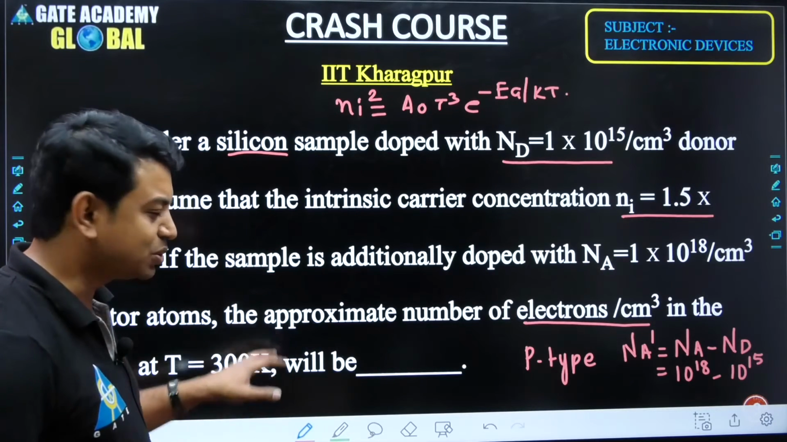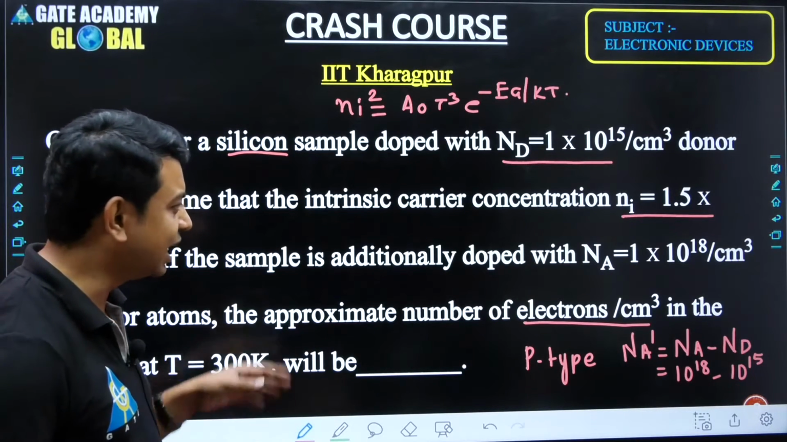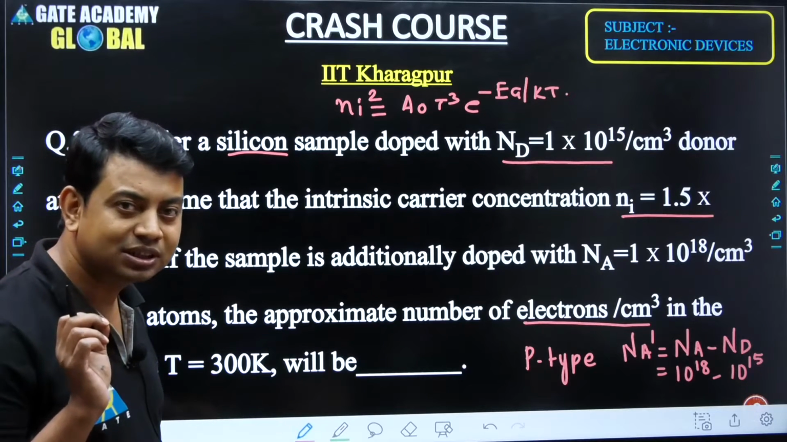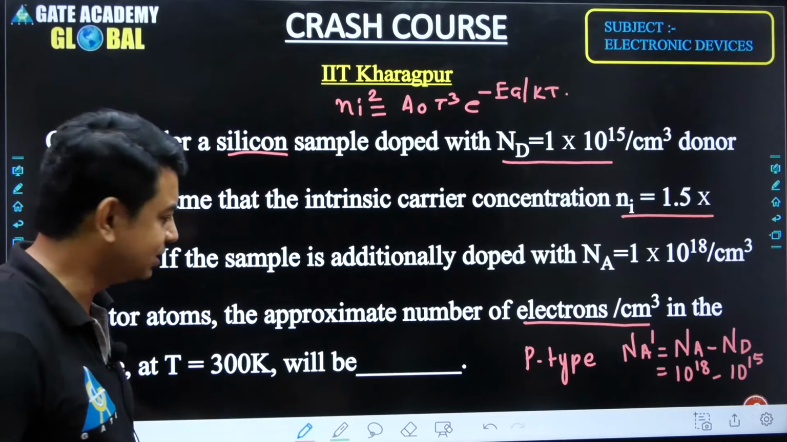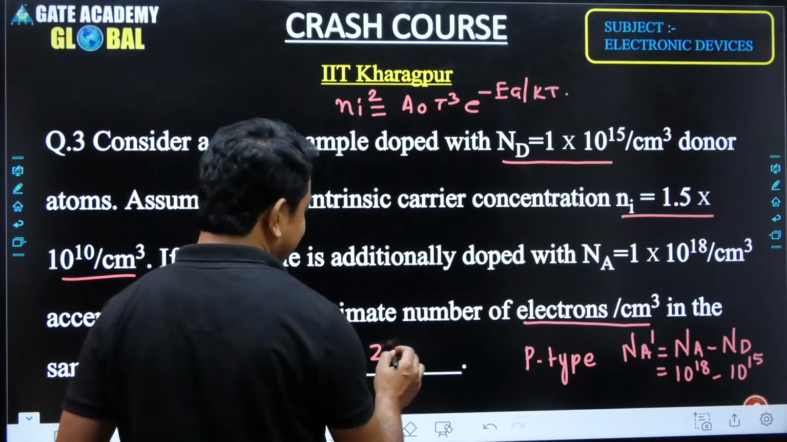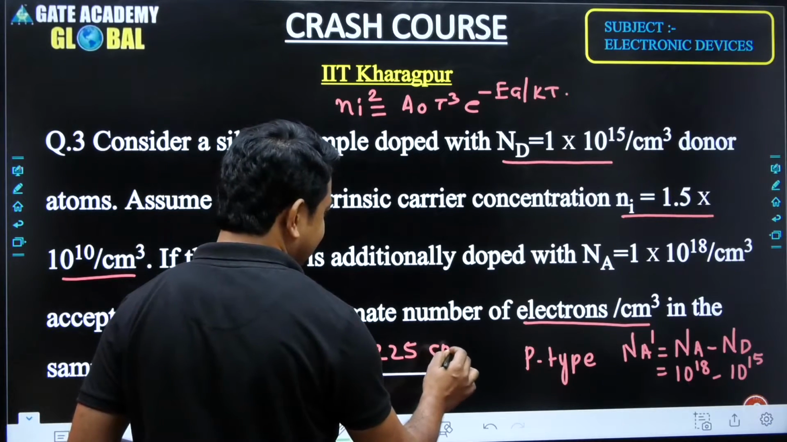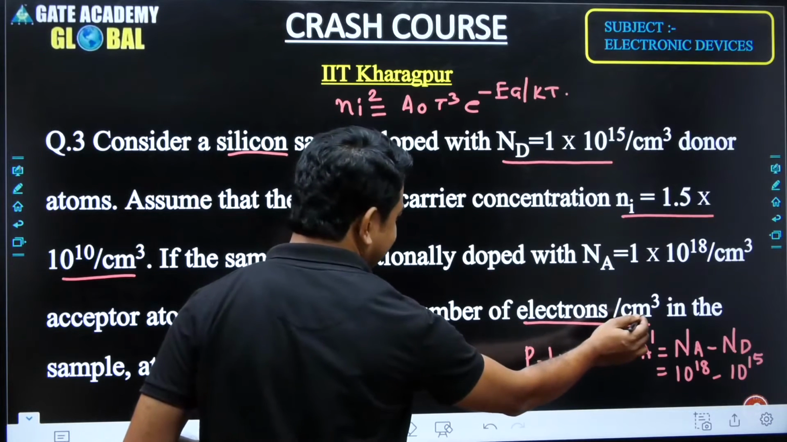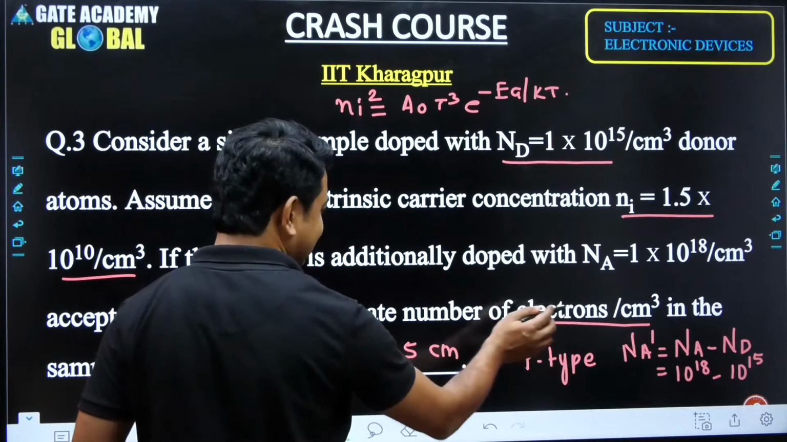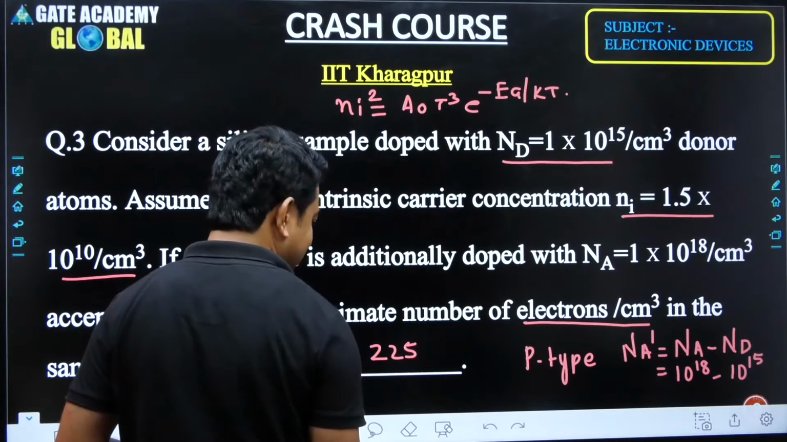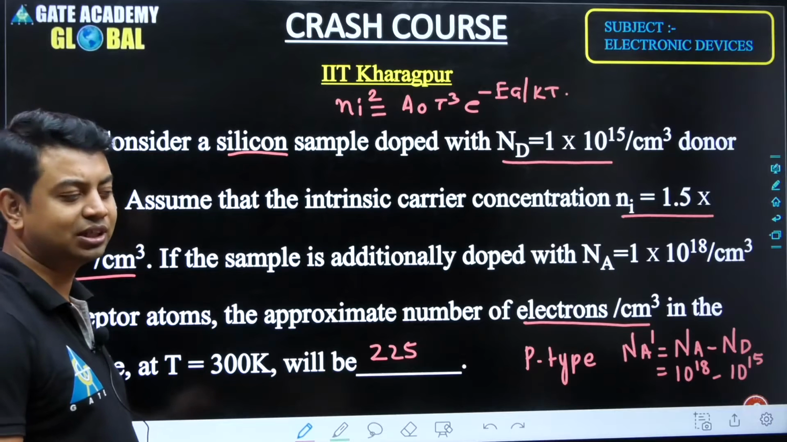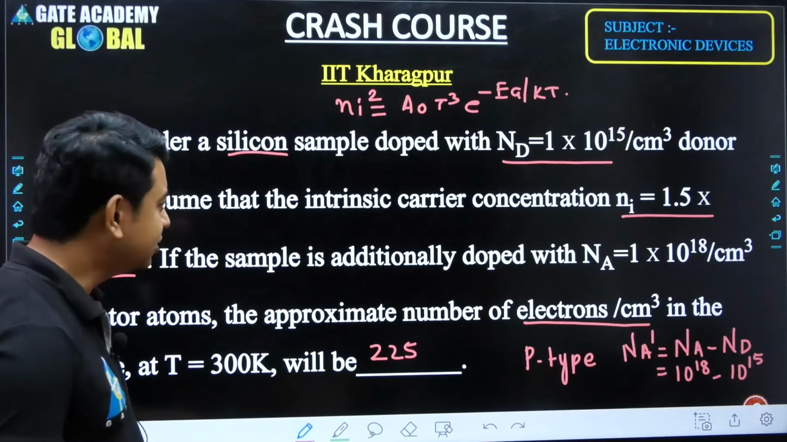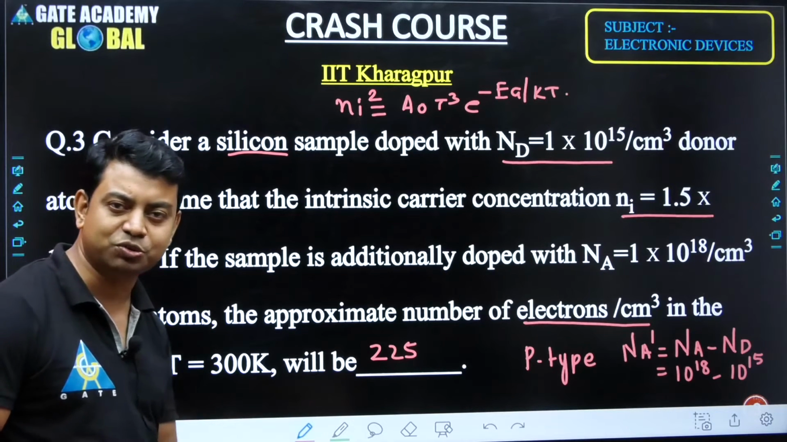This question is very simple, but the analysis has to take into account what is written in each and every point. So this is 225 only, and the concentration is already given per centimeter cube, and it is electrons. So everything is written. We just have to put 225, and it is a numerical answer type question. So very simple. We are going to take the next one, that is the fourth question.